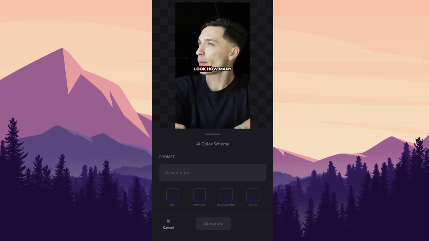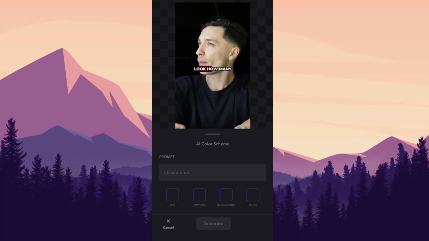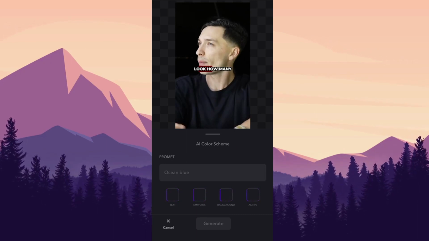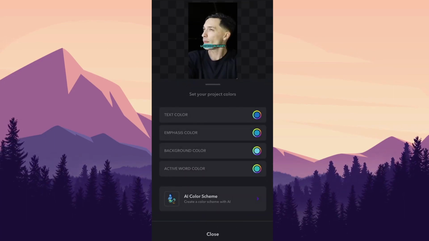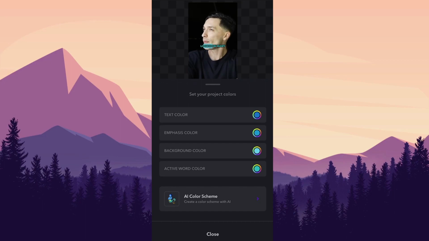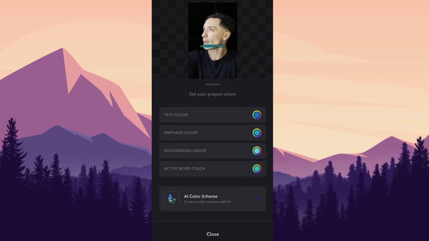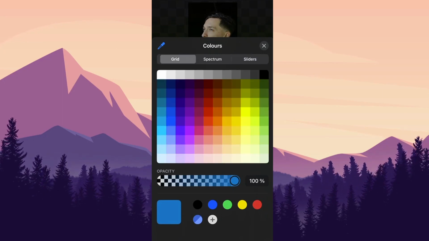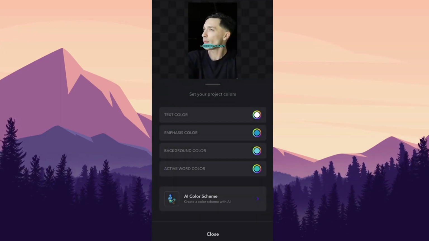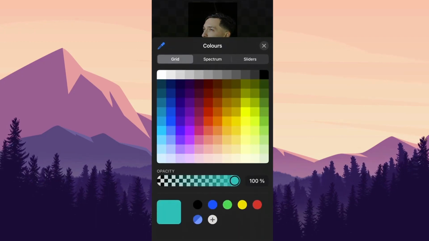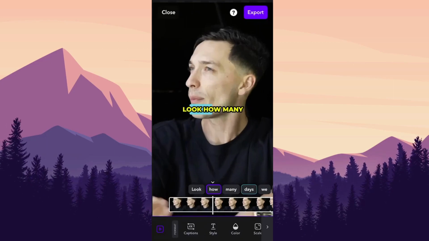Let's see what we get. Let's try this one. Okay, this is weird. Aha, so it generates all 4 colors for text and also for the background and subtitle itself. So you can change all of this. Let's say like this for Ukraine.